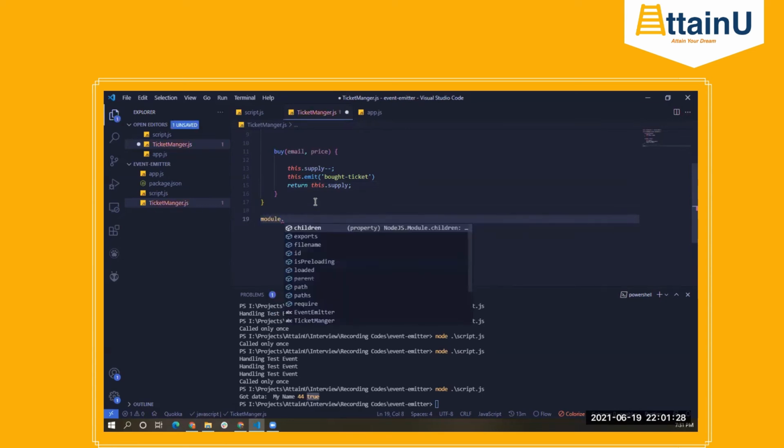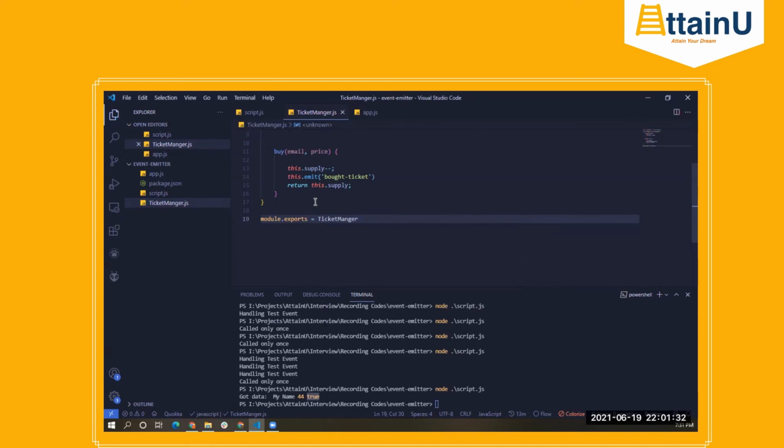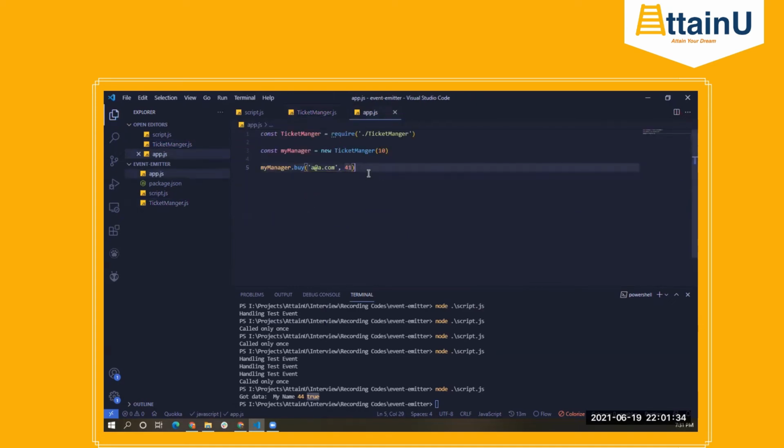So module.exports is equal to TicketManager, right? Fine. So let's say our remaining tickets is equal to this.